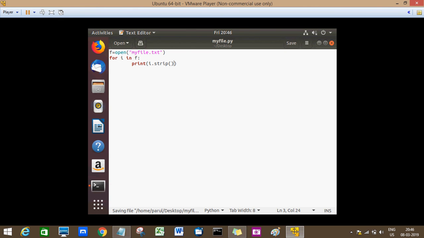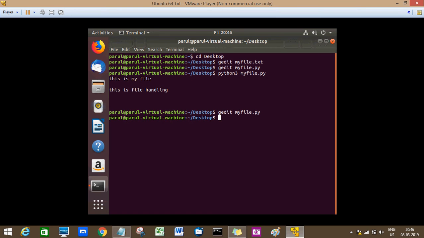So for every string it gets from the file, it will ignore the white spaces. Basically, all the white spaces in the beginning or at the end. So trailing spaces and the leading white spaces, it will ignore. As you can see, the reason behind the space after the last line is the space in the file itself. And I'll tell you how we can remove that also.